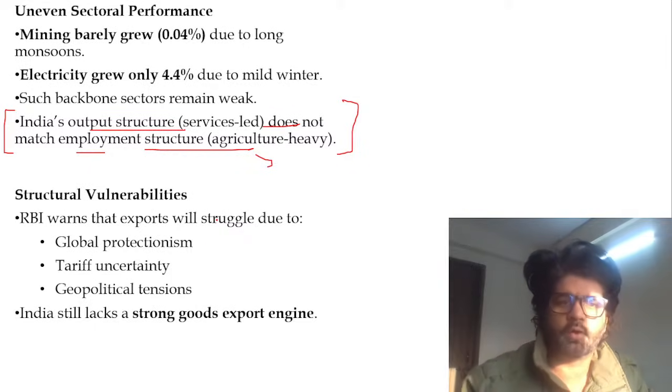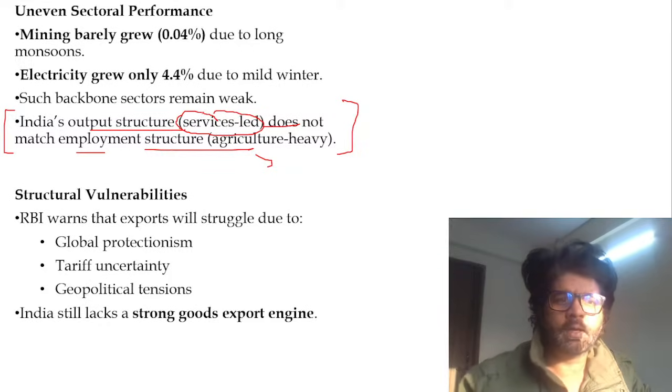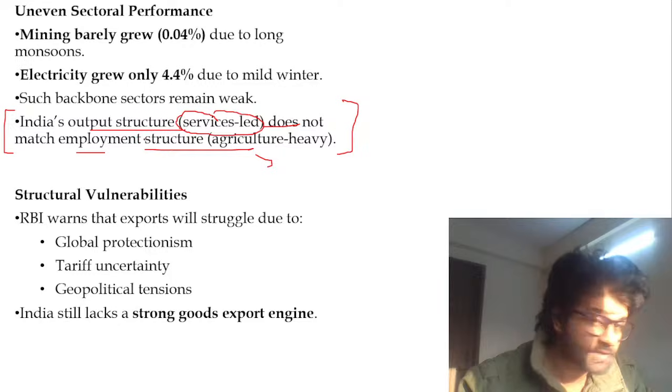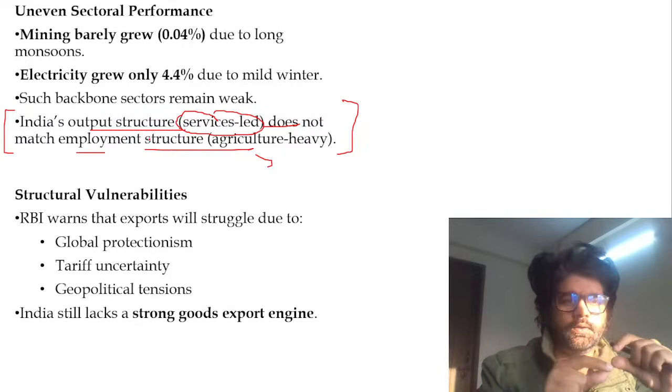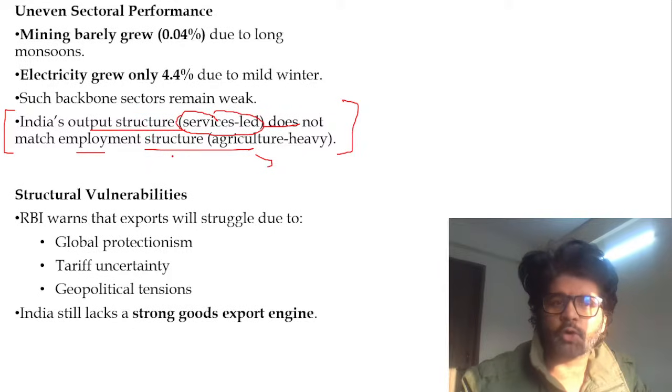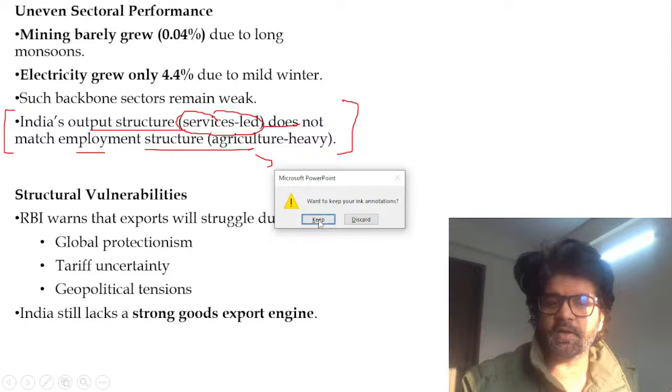No. Lowest contribution. Which sector is employing the minimum number of people? Services, transportation, communication, IT sector. But are we getting maximum GDP from them? Yes. This should not be the case. This is not a correct way of development. India's output structure does not match employment structure, and that has led to so many different phenomena.